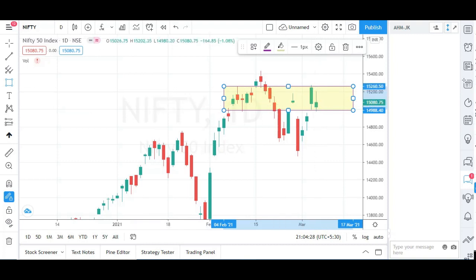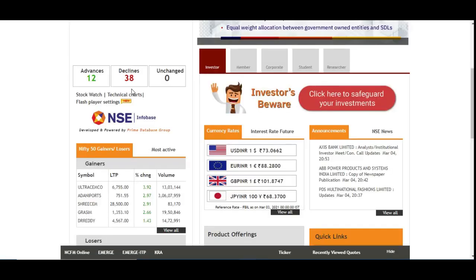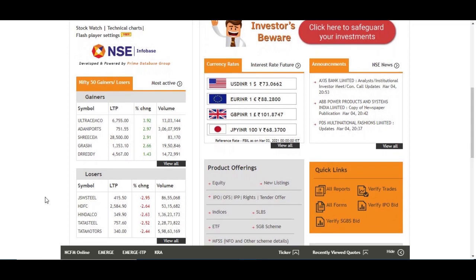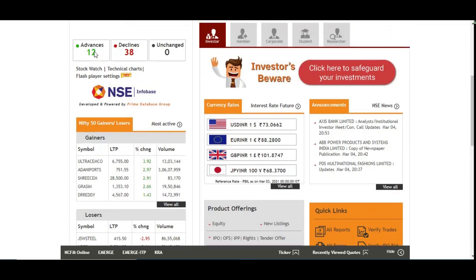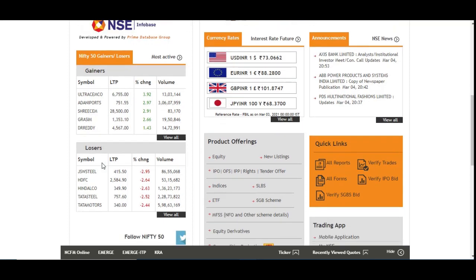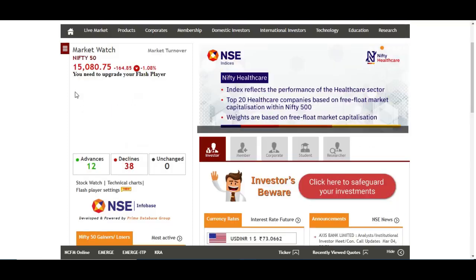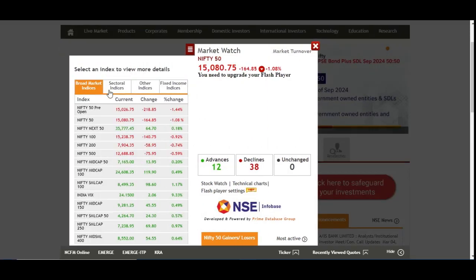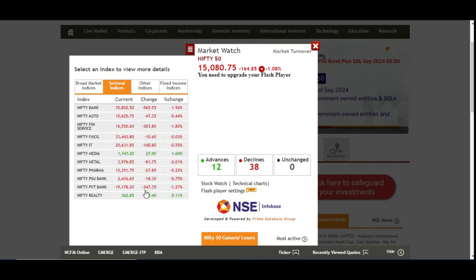Now let's look at the sector wise performance of the Nifty today. We can see the top gainers. Even though the market is moving down, around 12 stocks have moved upside. The top 5 gainers are Ultra Cement, Adani Ports, Shree Cement, Grasim and Dr. Reddy. The top 5 losers are JSW Steel, HDFC, Hindalco, Tata Steel and Tata Motors. These are the losers today. If you look at the sector wise performance, all the sectors are moving down, except Nifty Media and Nifty Realty.